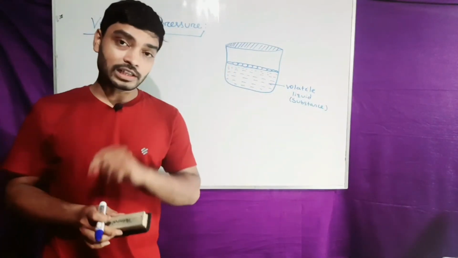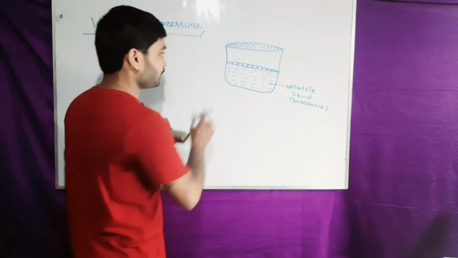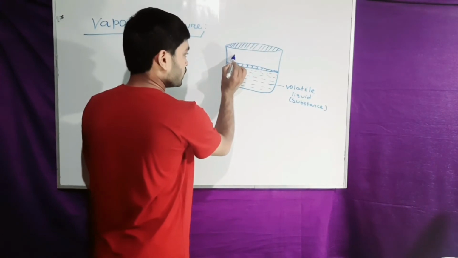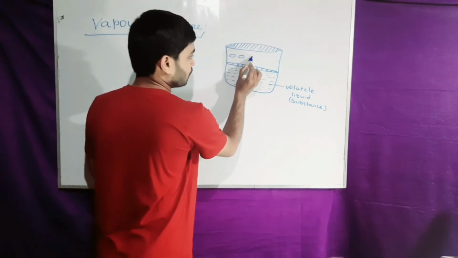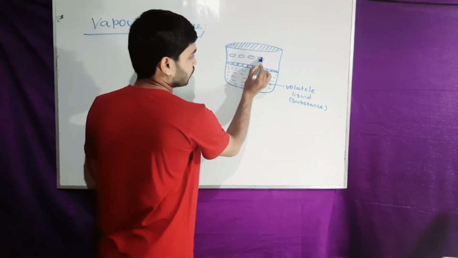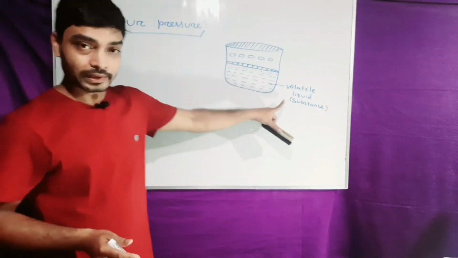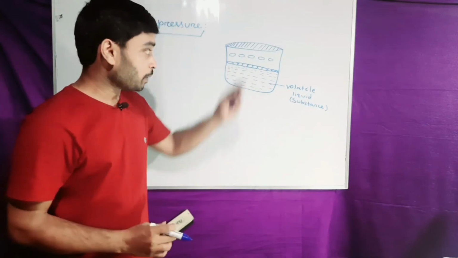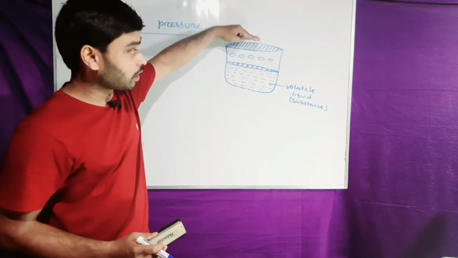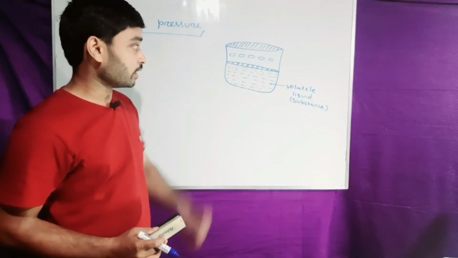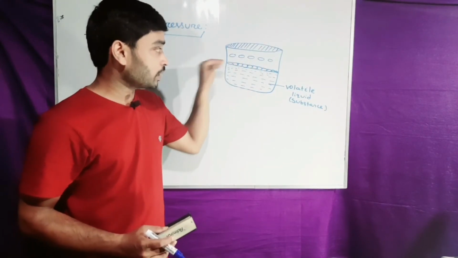Any volatile substance, we know, at room temperature produces vapors. Consider these are the vapors produced from the volatile liquid at room temperature. The vapors cannot be released to the outside as the container's opening part has been covered by the lid. That's why the vapors will be present at the top part of the liquid level.